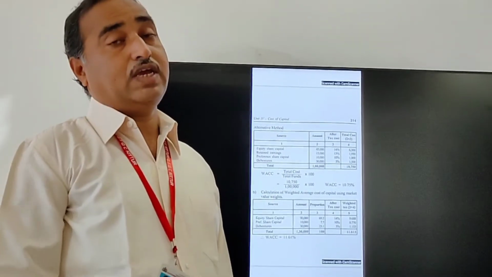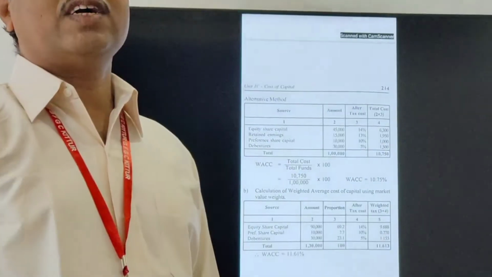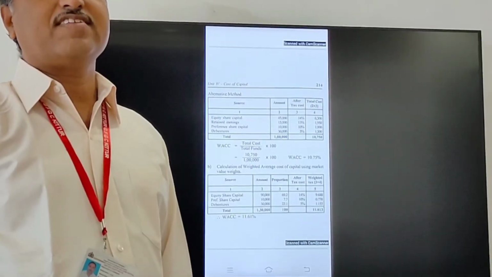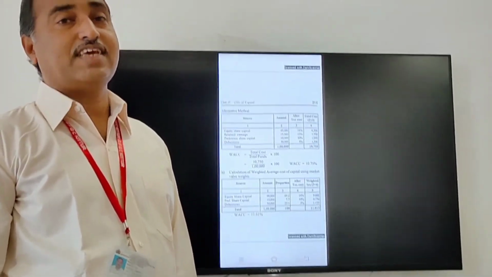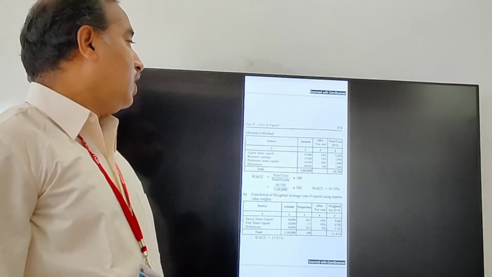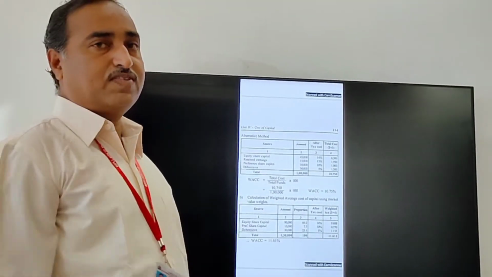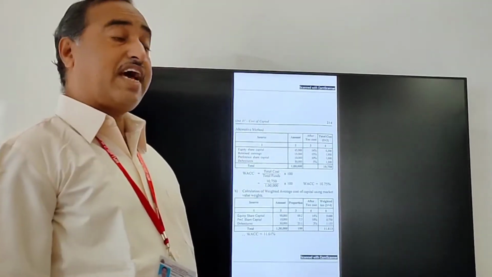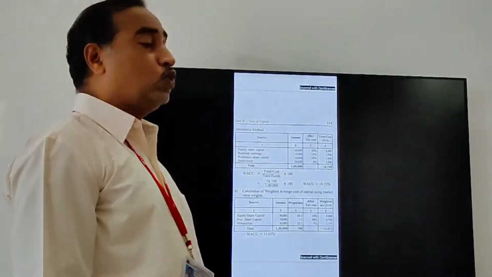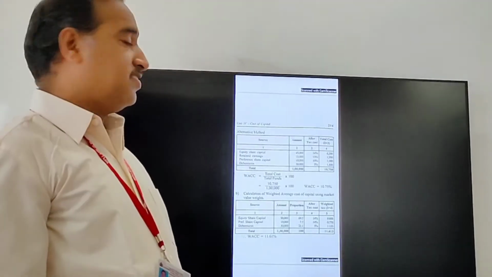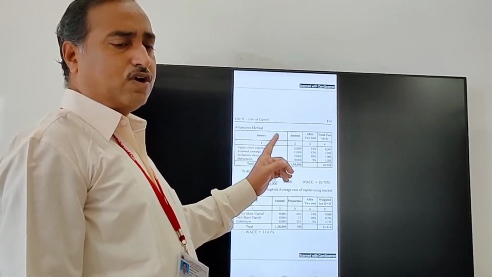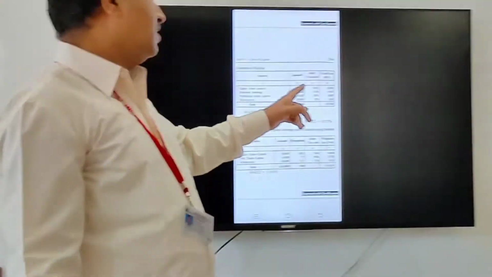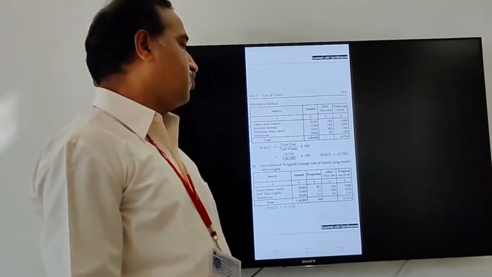Now alternatively, one more method will test whether your calculation, that is weighted average cost of capital 10.75, is true or not. We'll see in the alternative method. Again we have to prepare 4 columns: source, amount, after tax cost, and total cost. Here first it is given equity share capital. Directly you have to enter 45,000. Next, the available information is 14% after tax cost.